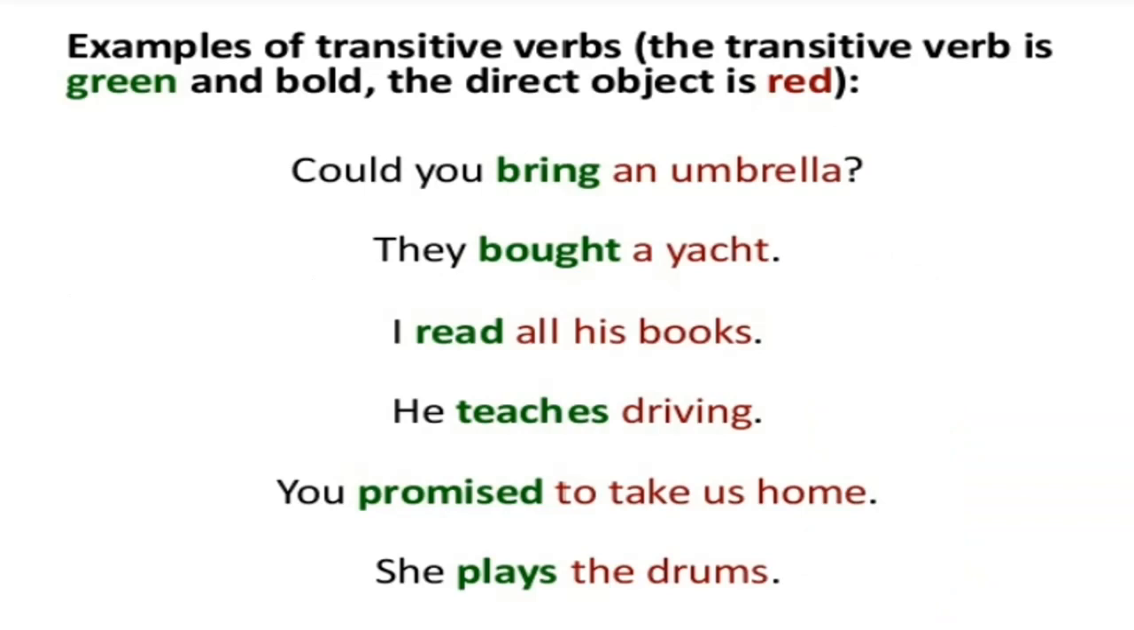Bring is transitive. See the second example. They bought a yacht. Yacht is the direct object because what did they buy? And bought is the transitive verb. I read all his books. He teaches driving. You promised to take us home. She plays the drums. In all these sentences, the words mentioned in green are the transitive verb because it has the direct object linked with that.